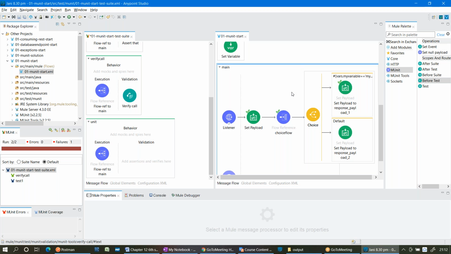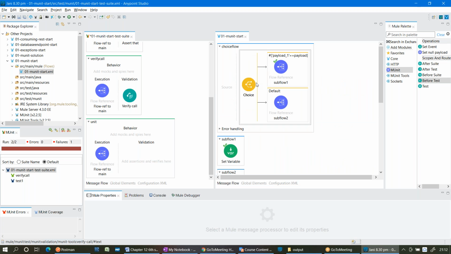So what is the step here? I want to mock. Where do I want to mock, what do I want to mock? You want to mock the flow reference, which is sending it to choice flow. So I need to mock the choice flow, basically.